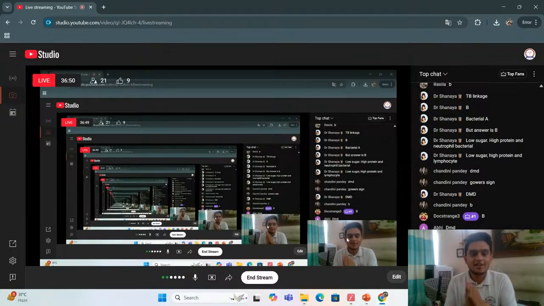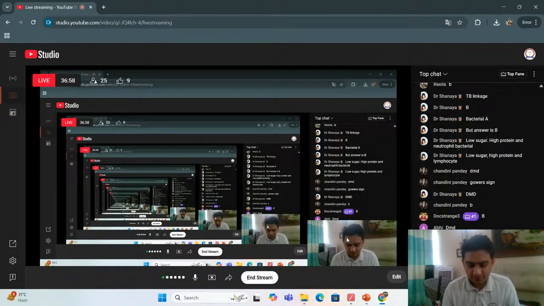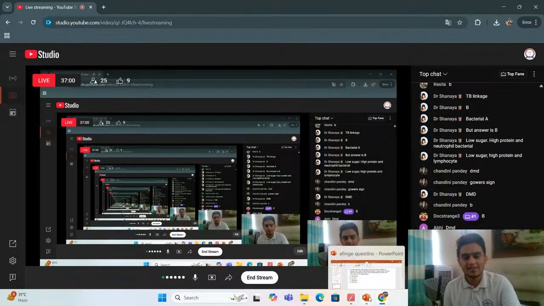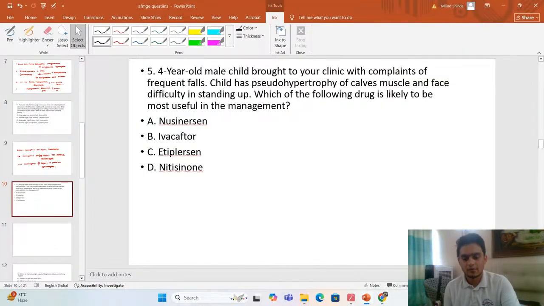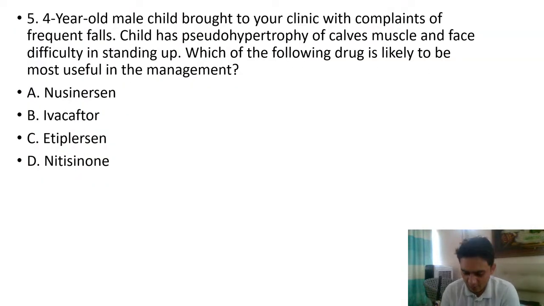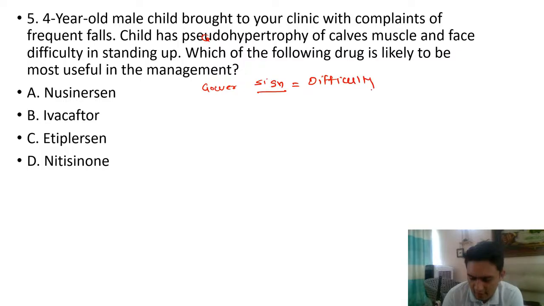So it's affecting the muscles and the protein. Anyone, what is the protein that is affected in DMD? DMD is Duchenne's muscular dystrophy. What is the protein that we see here, the protein that is defective? What we are seeing here is a Gower sign. The child is having difficulty in standing up.